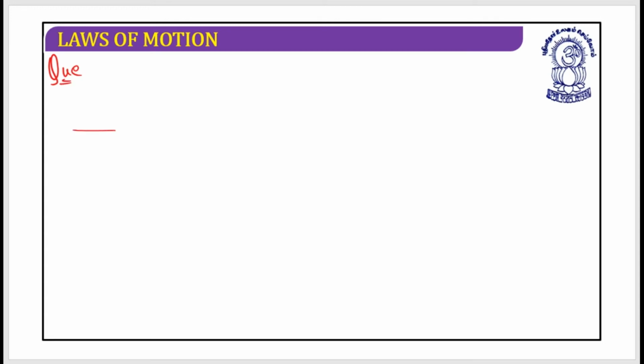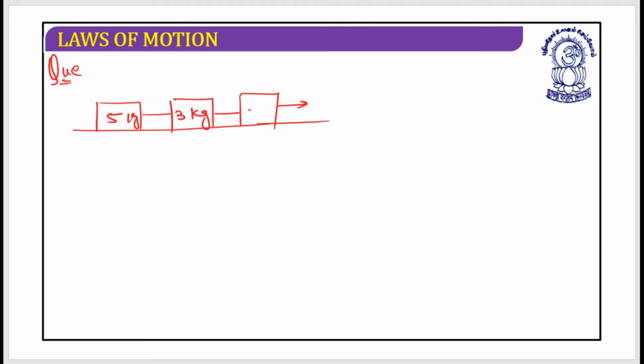Let's suppose the situation is something like this. This is a 5 kg block, this is a 3 kg block, this is a 2 kg block. From here it's a force of 30 Newton, from here it's a force of 10 Newton. What you need to find out is this tension T1 and this tension T2.